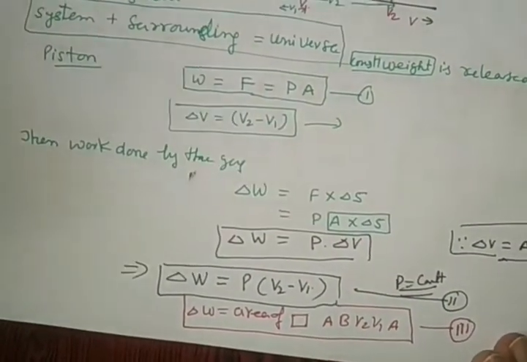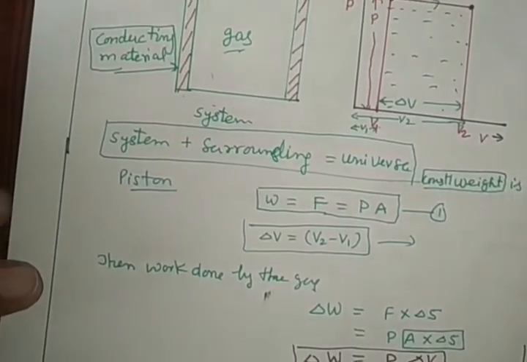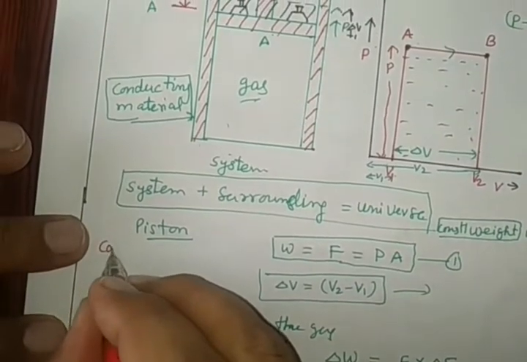This is the calculation of work done under the first case, case 1.